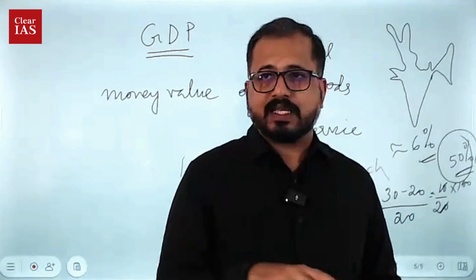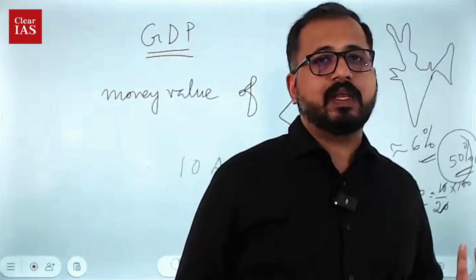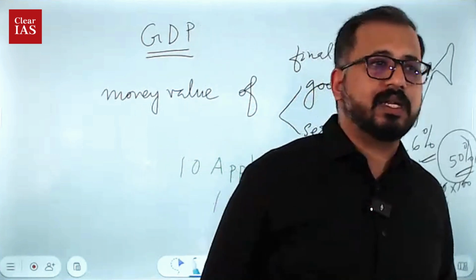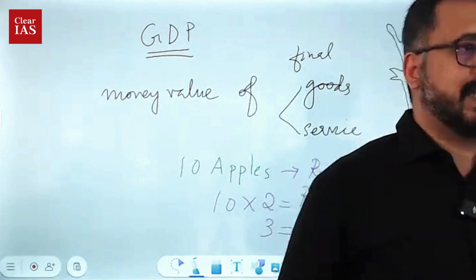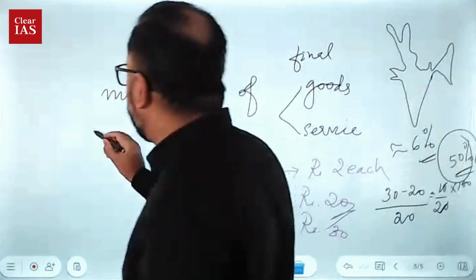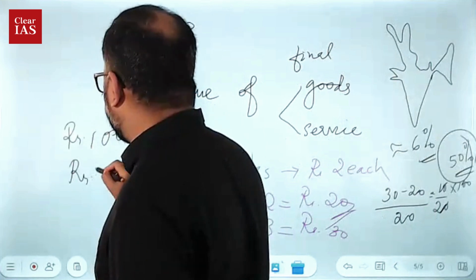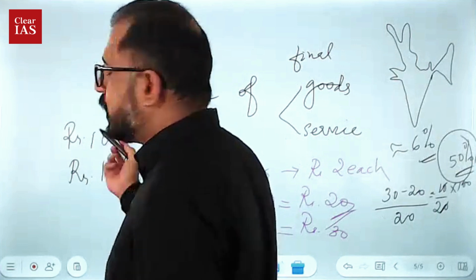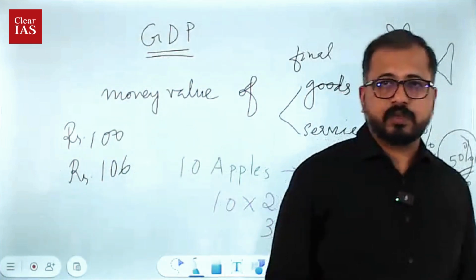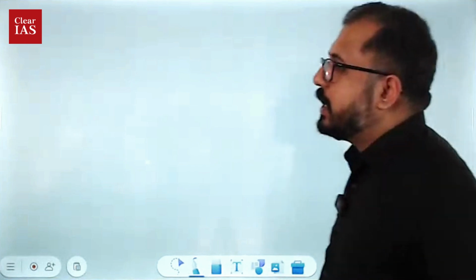So now India is a developing country. We are still not a developed country. Being a developing country, a rate of 6% is itself considered good in the present scenario. 6% means if the GDP of India last year is rupees 100, and this year the GDP is 106, that means it's 6% growth. Are you able to understand it? So that is GDP in very simple terms, in terms that any layman can understand.